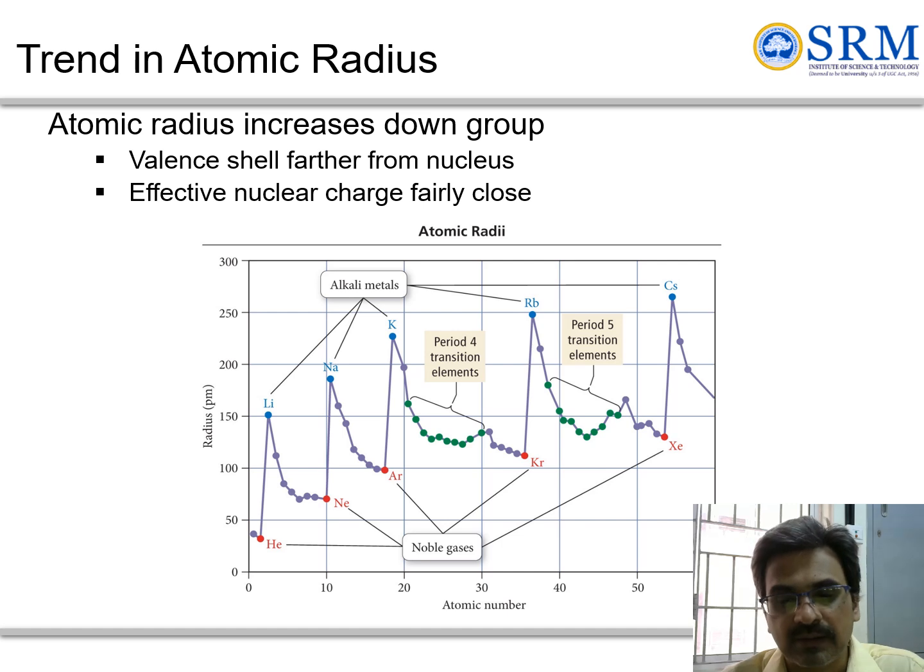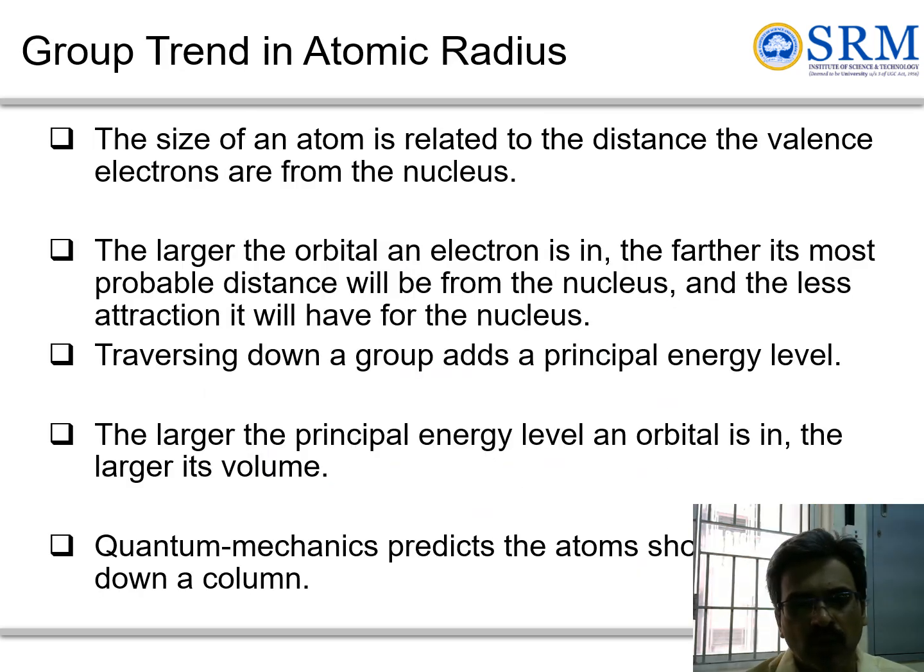And for the noble gases, you can see in the same period you have a number of electrons added to the same shell. So the size for these is minimal, and all these radii are in picometers. So from lithium all the way to cesium, the size ranges from 150 picometers all the way to 290 picometers. So what are the general trends, especially group trends, in atomic radius?